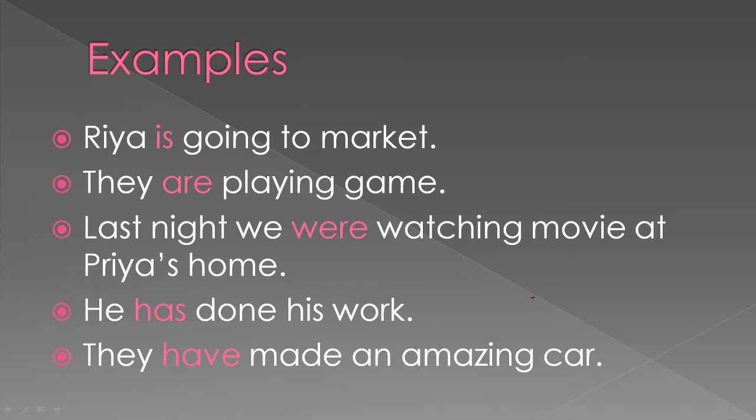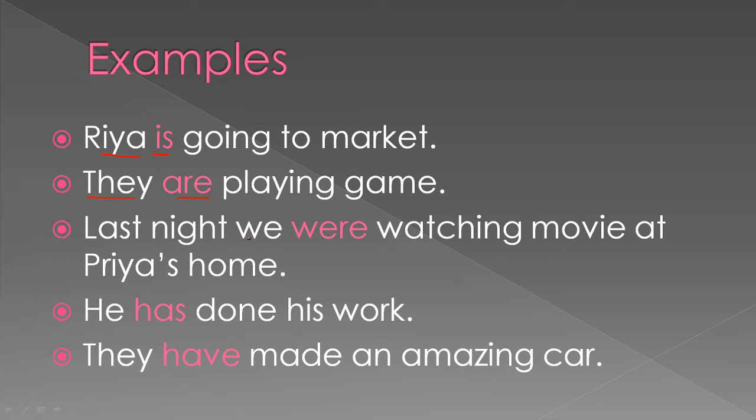For example, Ria is going to market. In this sentence, Ria is a singular subject. That's why we have to write down singular verb with it. In the same way, they are playing game. In this, they is a plural pronoun. They is plural. So the verb used with it is plural.